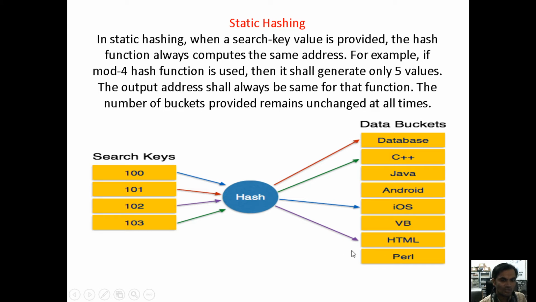the index we consider is 0 to 7. Based on that, if the remainder is 0, that value will be stored here. If the remainder is 1, it will be stored under the second bucket. If the remainder is 3, it is stored under the third bucket position in your hash table. We should consider this data bucket as a hash table. For this data bucket, internally it also creates the address, and the value is stored under that address.